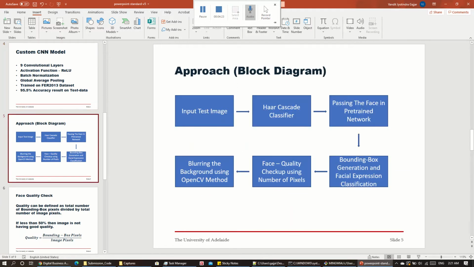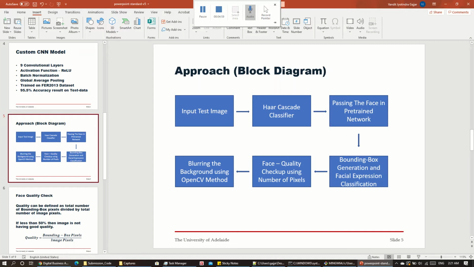Next, moving to the overall approach, this is the block diagram showing how the process flow works. We provide an input test image, and then our Haar cascade classifier detects the face and extracts that cropped image, and this cropped image is passed to the pre-trained network. We have trained our network on the FER 2013 dataset and stored it as a pre-trained network.